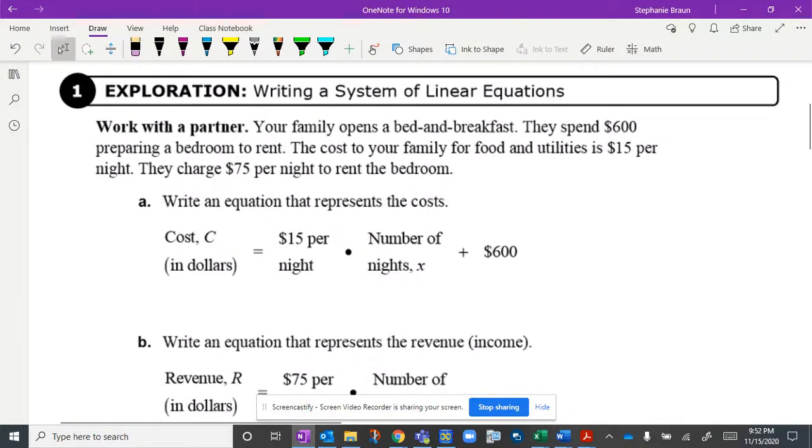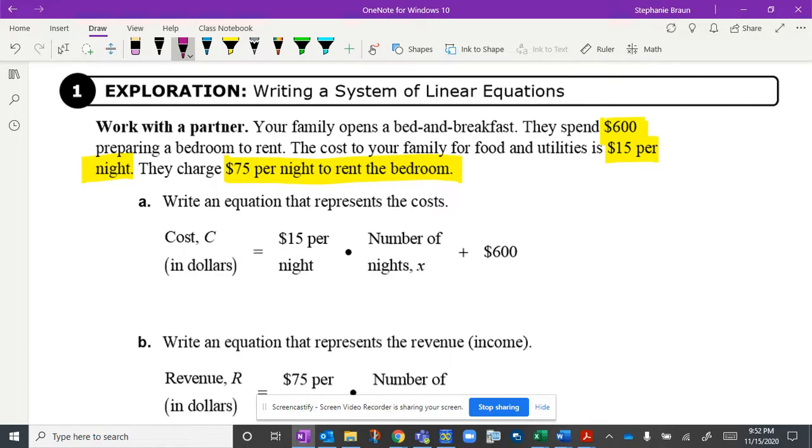Exploration 1. Your family opens a bed and breakfast. They spend $600 preparing a bedroom to rent. The cost to your family for food and utilities is $15 per night. They charge $75 per night to rent the bedroom. So there's a lot of information there. If you want to jot down the highlighted stuff, go for it.